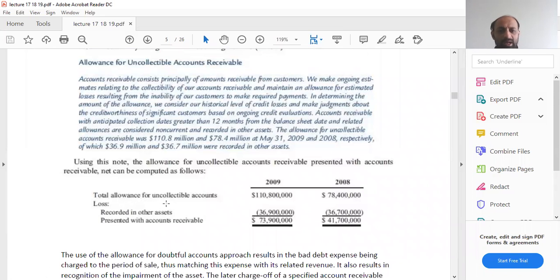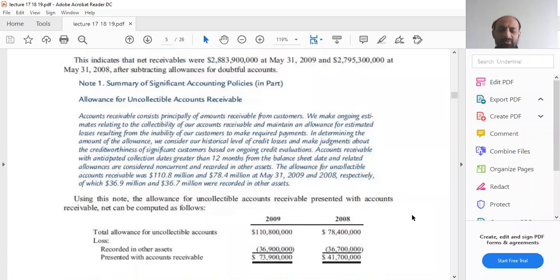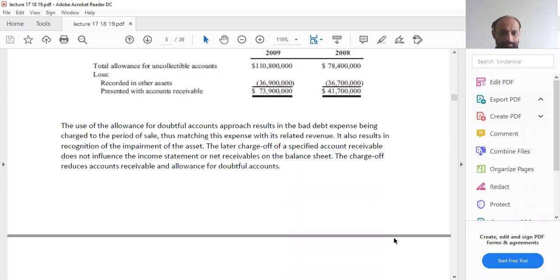So the total allowance for uncollectible accounts was this much in 2009, and some part was recorded in other assets. So the uncollectible amount presented with account receivable was this much. So you have to take care of where you have mentioned the uncollectible account receivables in your financial reports.